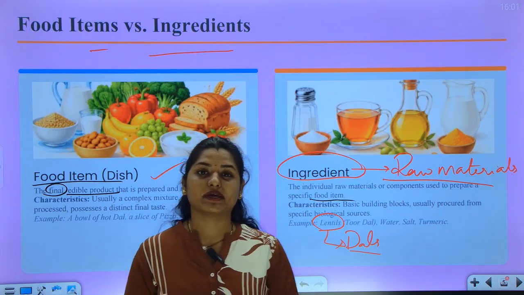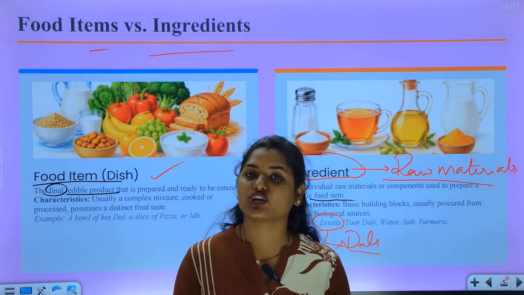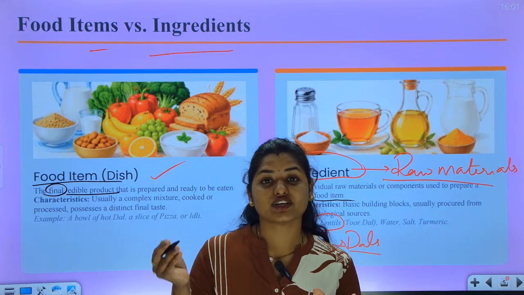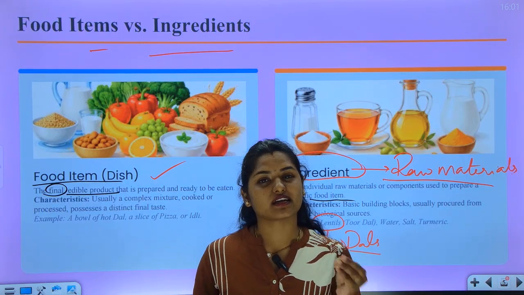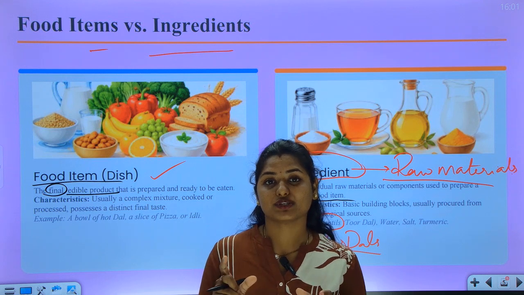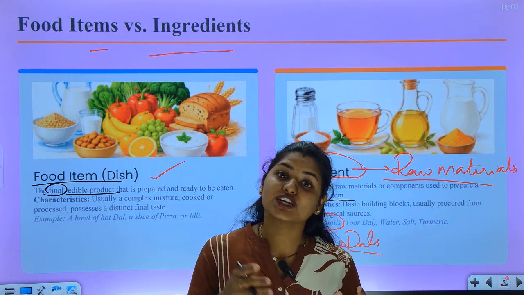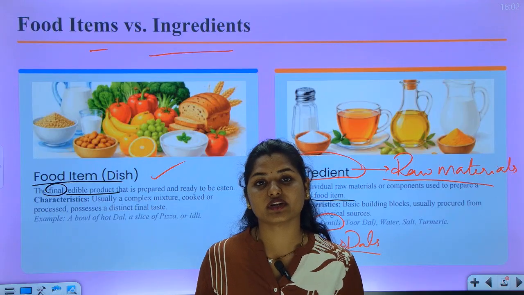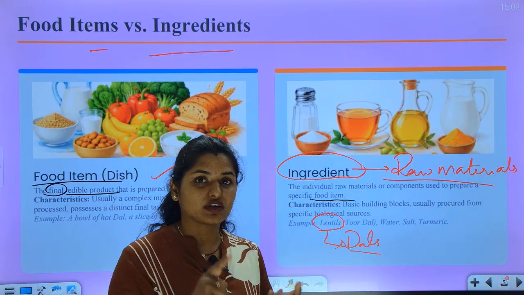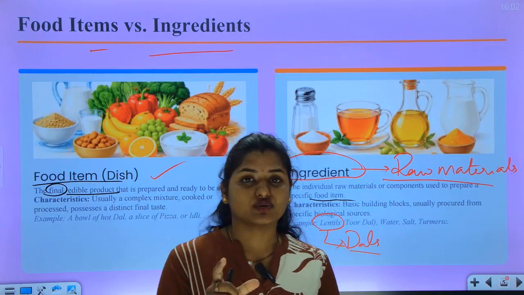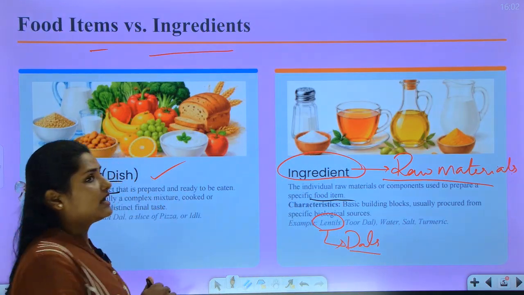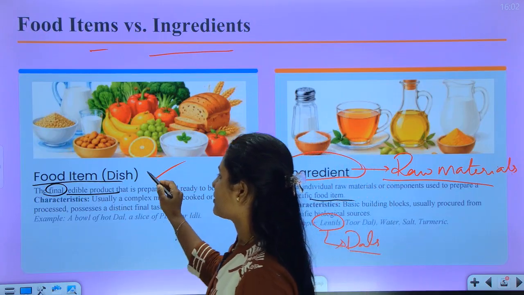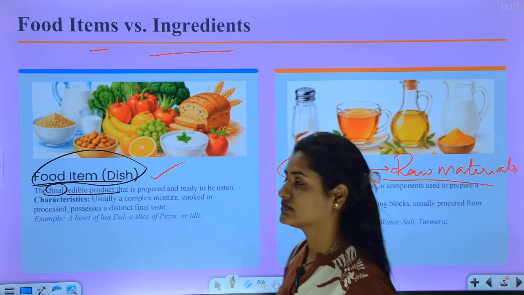If you want to prepare Maggi, what will you do first? You will take a pan, add some water, later some salt and the masala which was given in the packet, and later you will add the raw Maggi. After that, what will you get? Cooked Maggi. The water, masala and noodles are the raw materials, and the final product you get is called a food item.